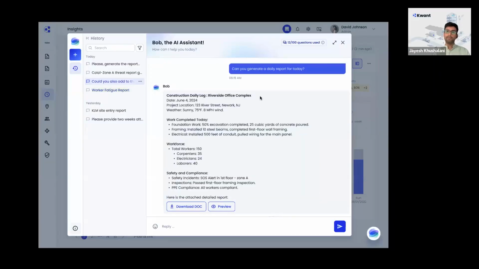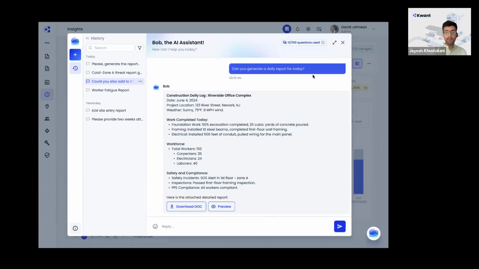So actually, for today, I simply went to Bob and asked it to generate a daily report for today. It will give you a very concise summary format of what your project name is, what the project location is, which work was completed based on the schedule that you have uploaded, and if you have marked any task as completed, how many workers were there, and the breakdown of the workers trade-wise: carpenters, electricians, laborers, journeymen, apprentices, and so on.